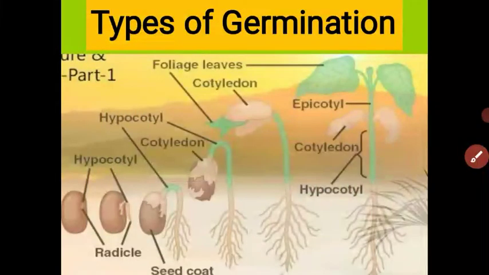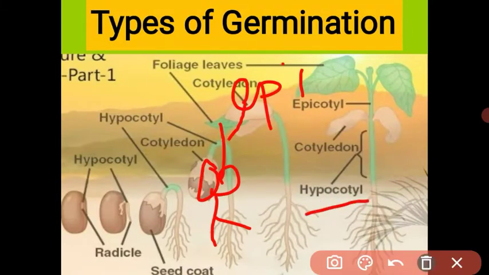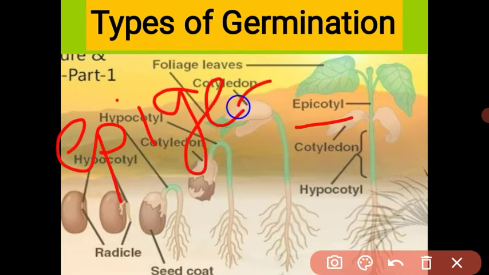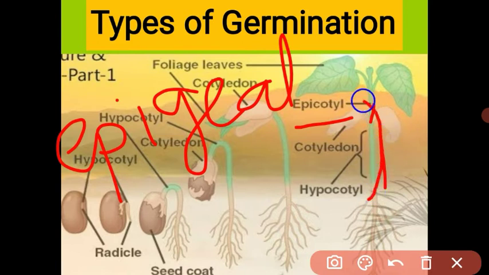This type of germination is epigeal germination. Means what? The hypocotyl is elongated and the cotyledons come above the ground. This germination is called epigeal germination.